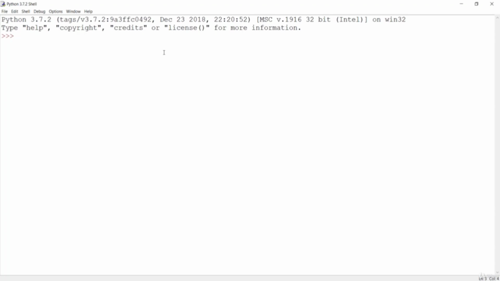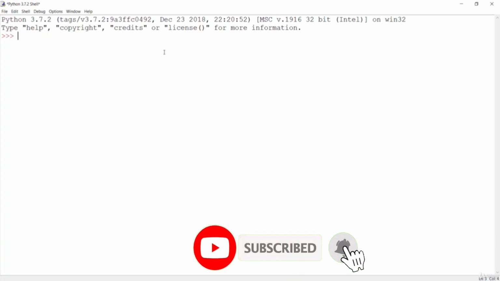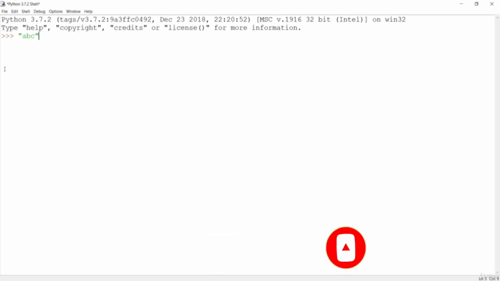We have 26 characters in the English language. These are the characters, A, B, C, D. All of these are characters, and the combination of these characters is a string. So when I say ABCD, this is a string, but normally we put a string inside quotation marks. So if I say ABC inside double quotes, this is your first string.